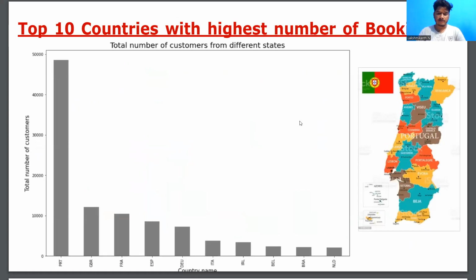This is the phase three we did. In phase three, we visualized the top 10 countries with the highest number of bookings to our hotels. You can see from this data that Portugal has the highest number of bookings, followed by GBR, meaning Great Britain, UK, and then France and Spain. And you can see Netherlands has the lowest number of bookings compared to all other countries.